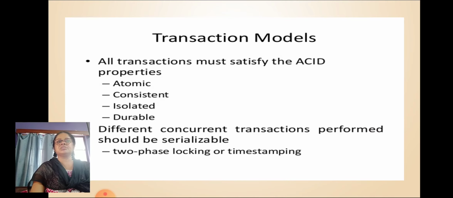Transaction models. All transactions must satisfy the ACID properties. ACID stands for atomicity, consistency, isolation, durability. Effect of mobility on atomicity. The property of atomicity guarantees that partial results of a transaction do not exist in the database. If a transaction fails to commit, then all its effects are removed from the database.